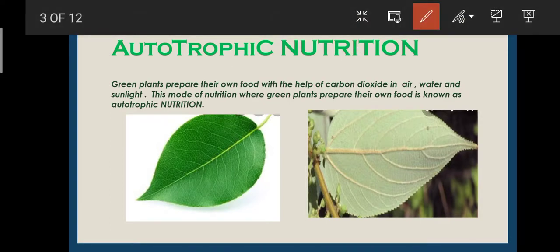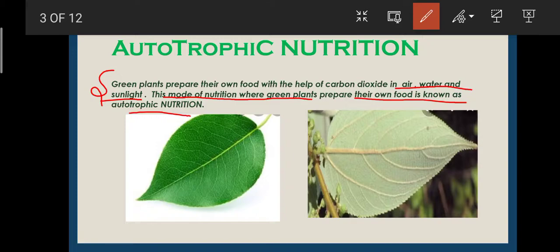Now autotrophic nutrition. Green plants prepare their own food with the help of carbon dioxide in air, water and sunlight from the sun. This mode of nutrition where plants prepare their own food is known as autotrophic nutrition.